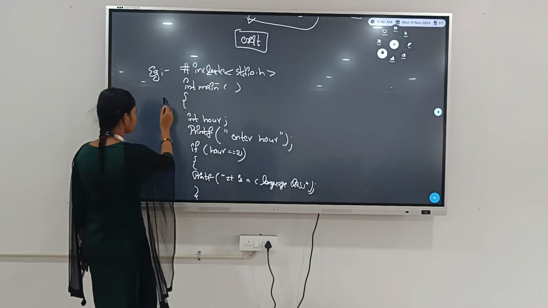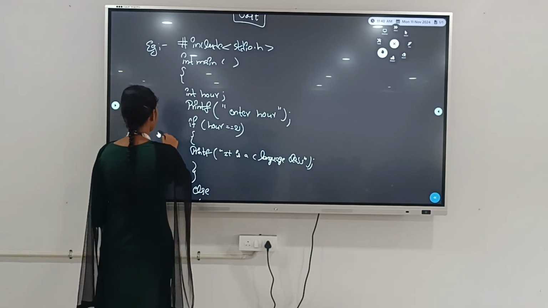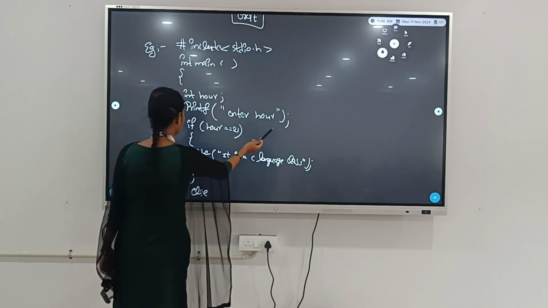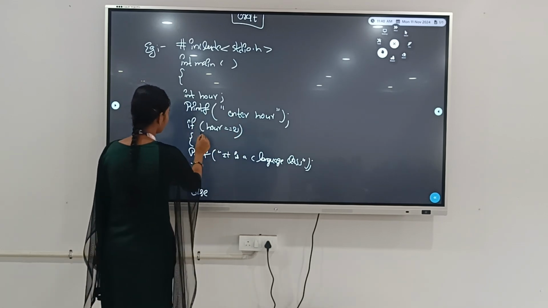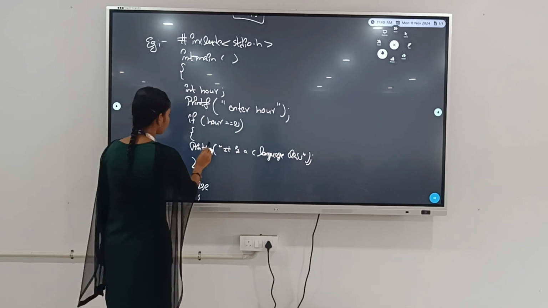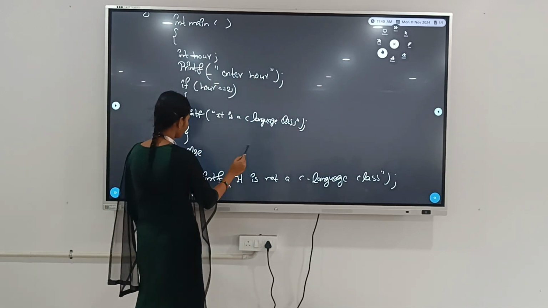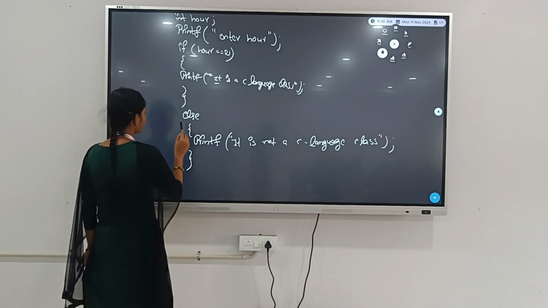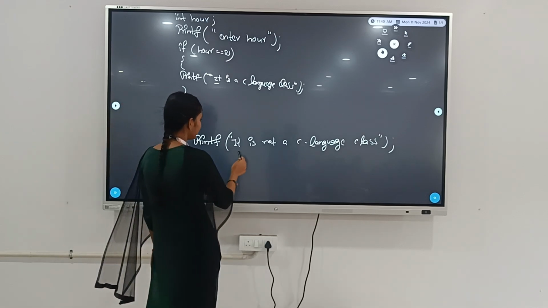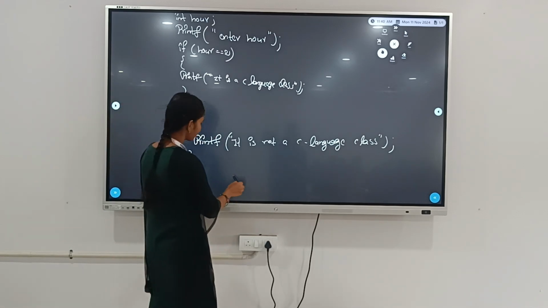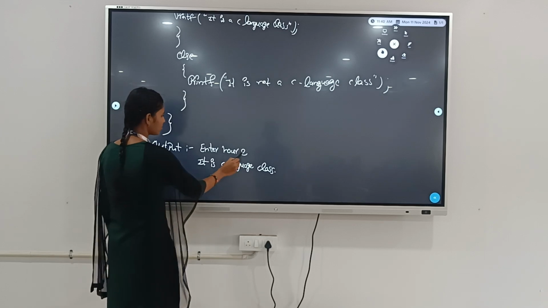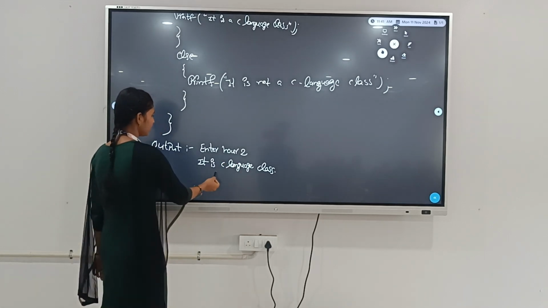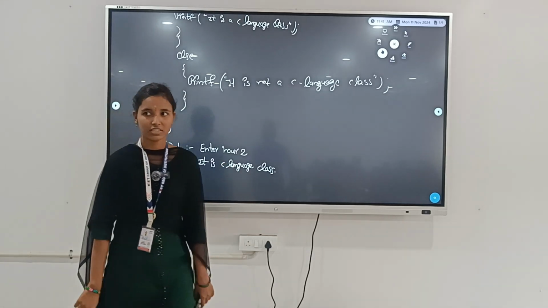Example of the if else statement: int hover, printf enter hover. If hover equals 2, print it is a C longest class. If hover is not equal to 2, print it is not a C longest class. Hover is true, so it is printed: it is a C longest class. Thank you.